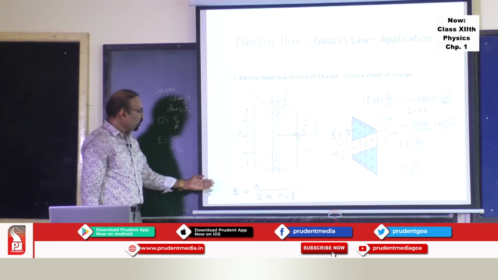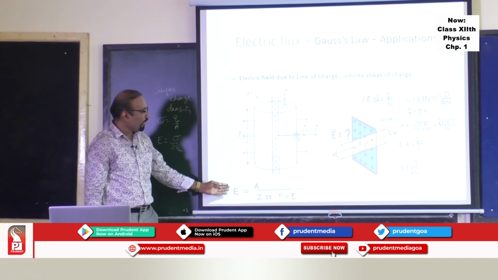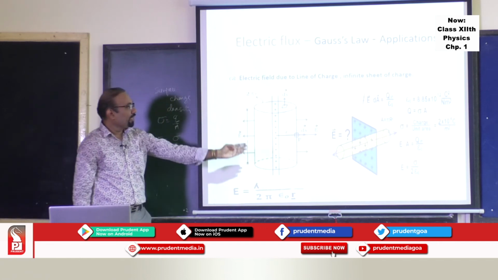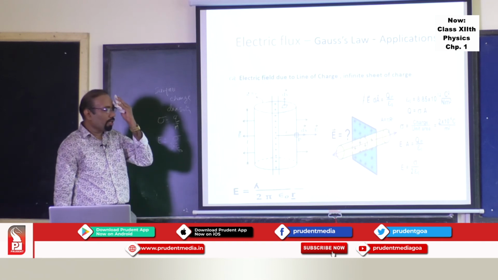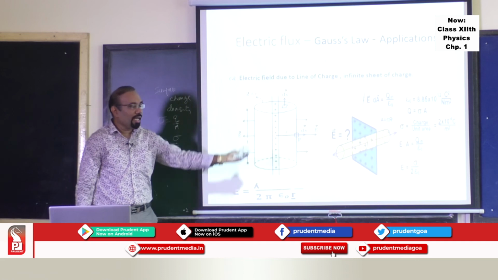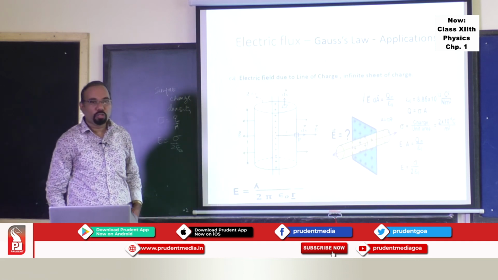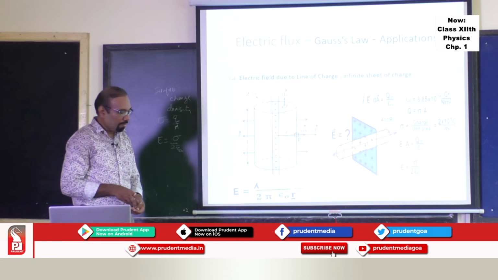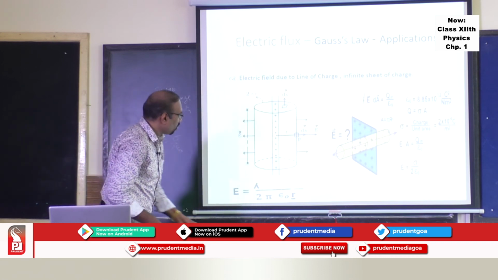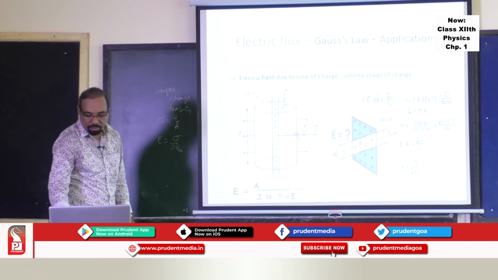And you will now know here the electric field for the line charge depends on r, whereas here the electric field doesn't depend on r; it is independent of r. So this is the second last charge assembly which we are going to see, and then we are going to come to the last charge assembly. Using Gauss's law, one can find the electric field.